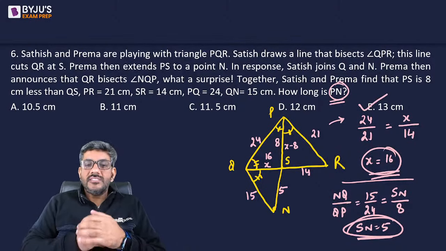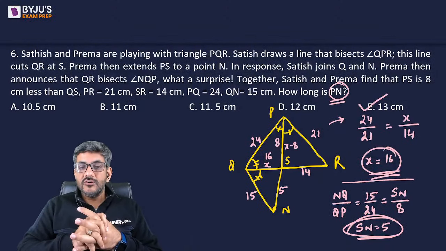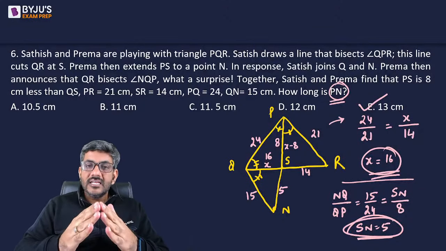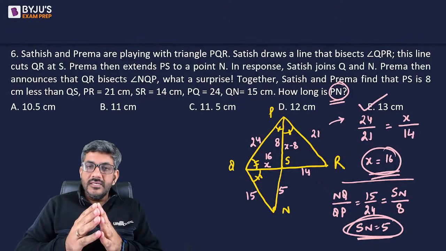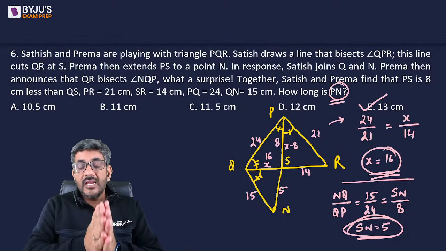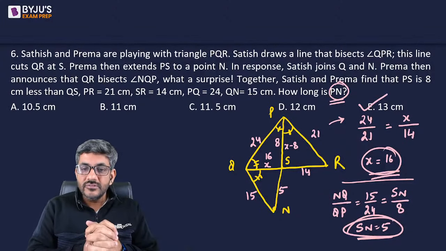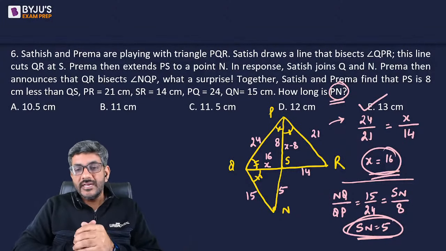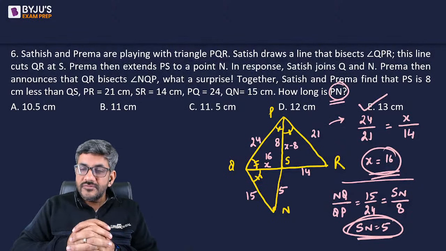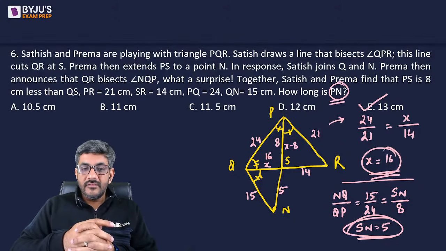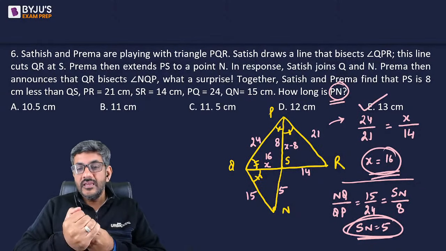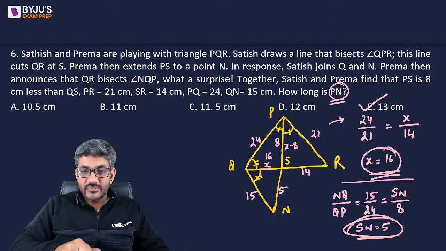Yes, this was a simple question based upon angle bisector theorem. I repeat, the theorem says that if you draw the angle bisector of an angle in a triangle, the ratio of the sides that are forming that angle is the same as the ratio of the two portions of the opposite third side. Okay? The angle bisector divides the opposite side in two parts, and their ratio is equal to the ratio of the two sides that form the angle. So by that logic, we got the value of QS first, which is the value of X. From there, we found the value of SN as well, that is 5. So that's the right answer for this question, option E. That was question number 6. I'm sure all of you understood this question as well.